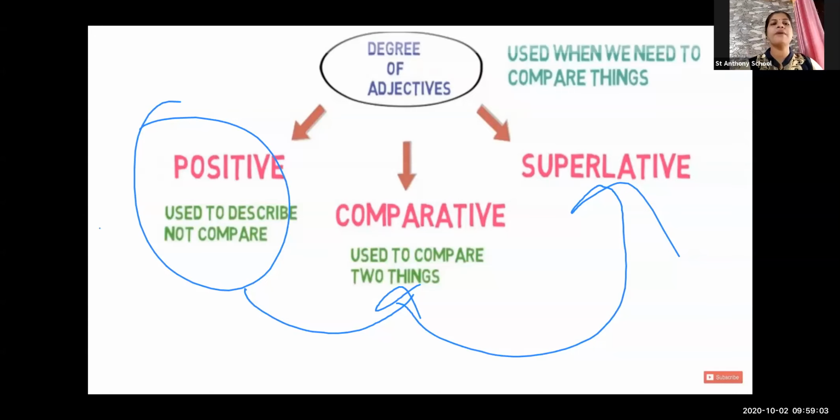In a comparative degree, you are going to compare two things. In a superlative degree, you compare many things with the one. Okay, so that is called the superlative degree. It gradually increases.